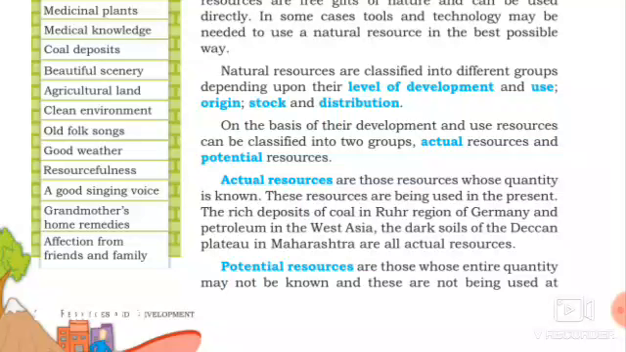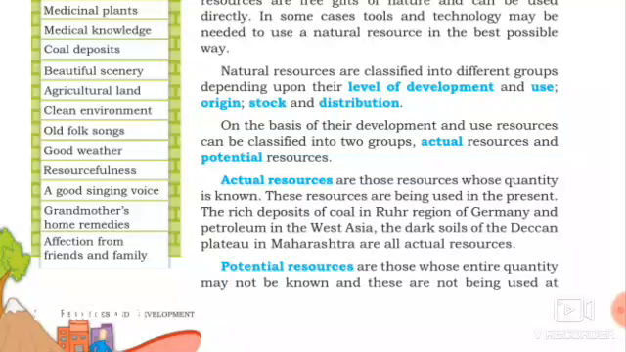Have you got this? On the basis of development and use, the resources can be classified into two types, actual and potential resources. What are actual resources? Actual resources are those resources whose quantity is known. We know the quantity of those resources found on the earth's surface. These resources are being used at present. Now, in the present time, we are using those resources.